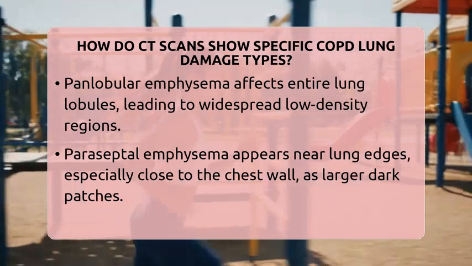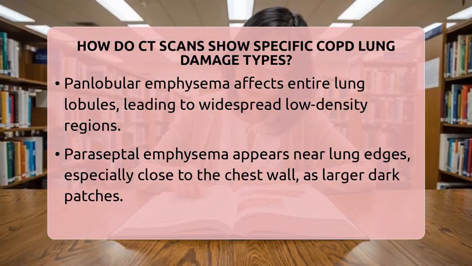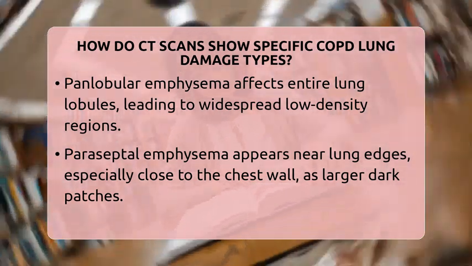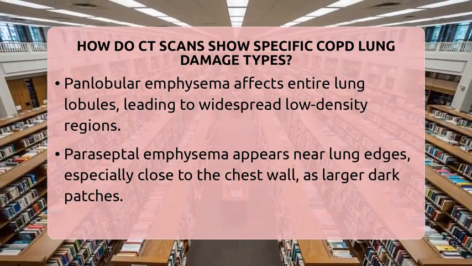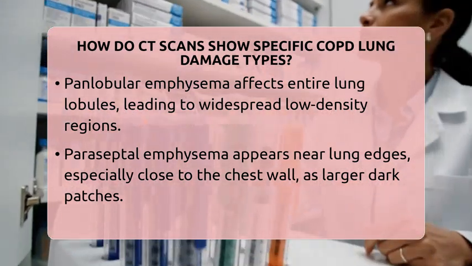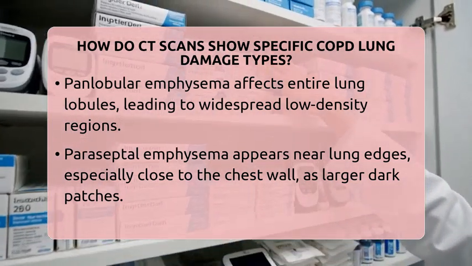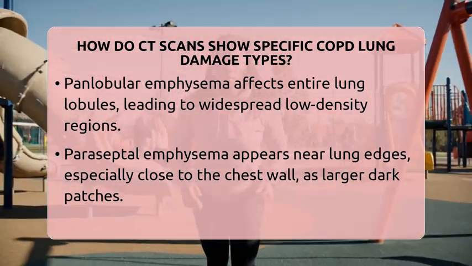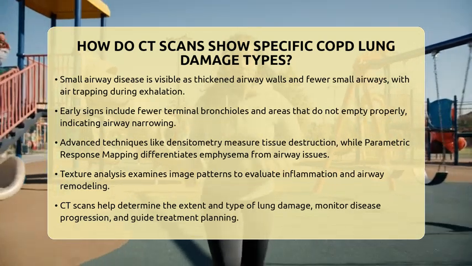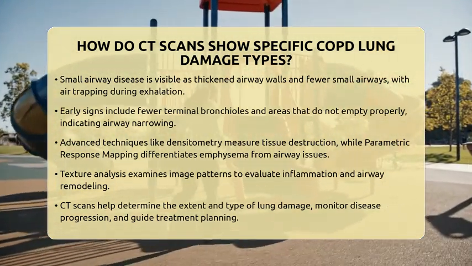Advanced techniques like densitometry help measure how much lung tissue has been destroyed. This involves analyzing the density of different lung regions to quantify emphysema. Parametric response mapping compares images taken when you breathe in and out, helping to distinguish between emphysema and small airway disease. Texture analysis looks at patterns in the images to assess inflammation and airway remodeling.